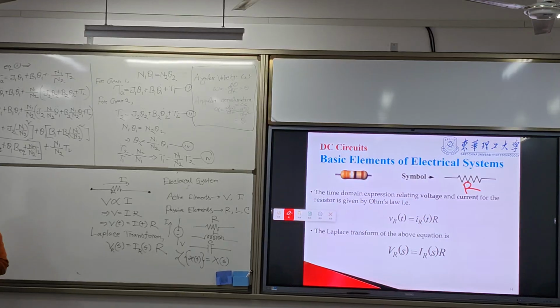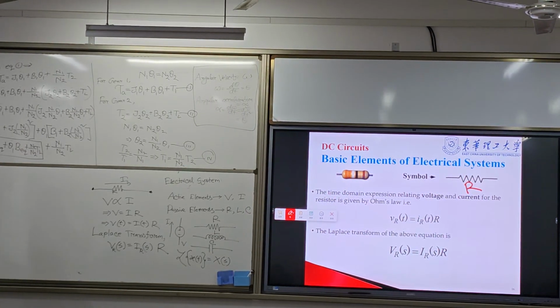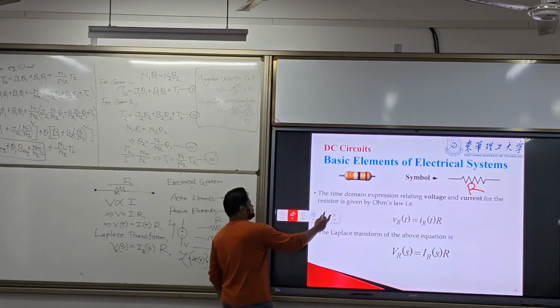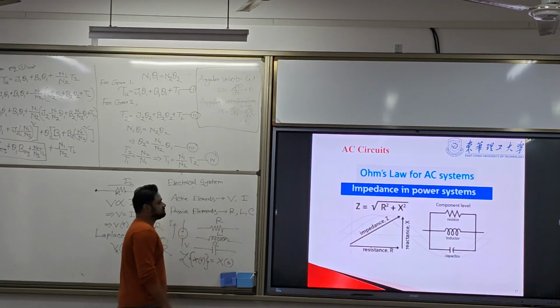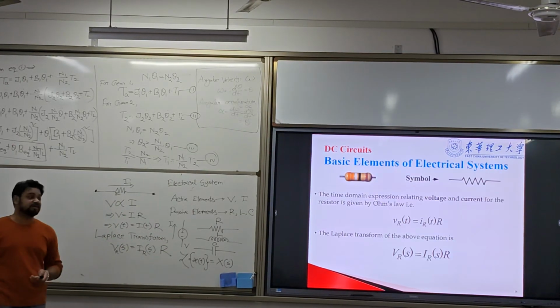This is just a subscript. So this is the Laplace transform. Now that is for the DC circuit.